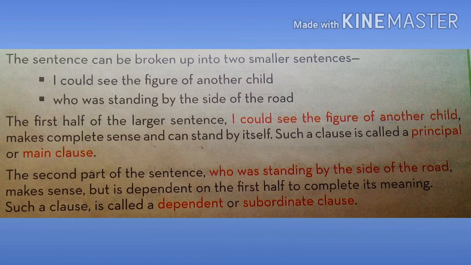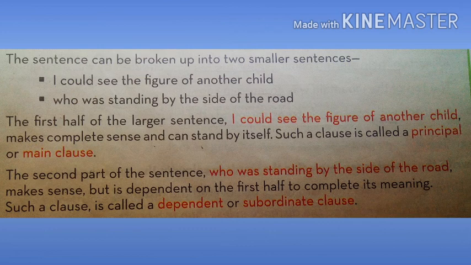Okay, it can stand by itself. Like your parents, they can stand by themselves, right? So they are independent. In the same way, this sentence can stand by itself, so it is called an independent clause. The next part of the sentence, that is, who was standing by the side of the road.